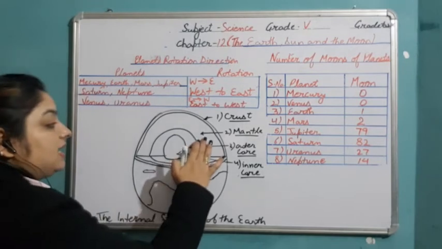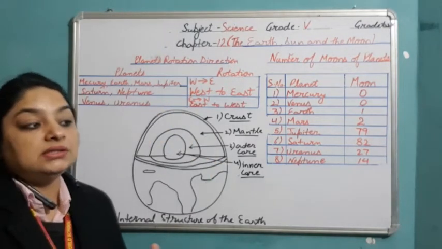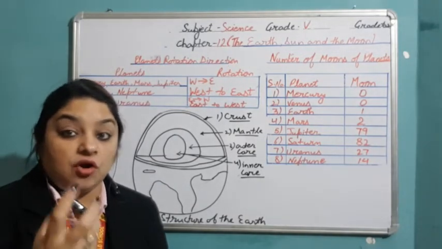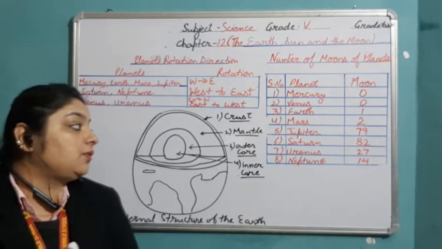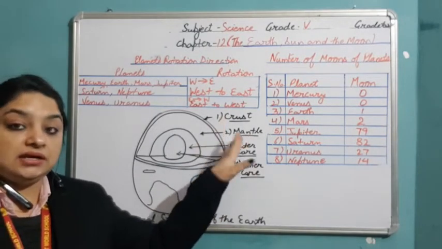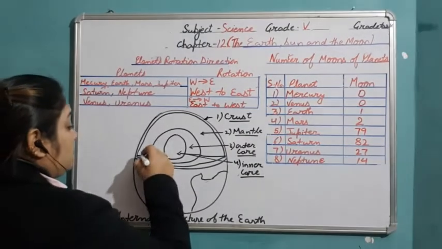After this, the second layer, as we are going deeper, all the things are present in a molten liquid state. They are very hot and in liquid state. So the second layer below the crust is the mantle layer. This mantle layer is divided into 2 parts.